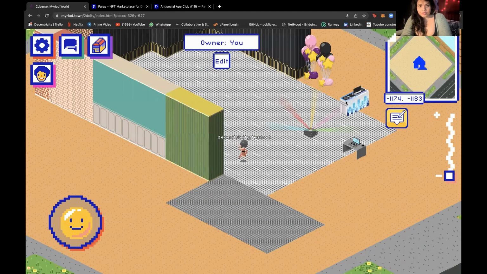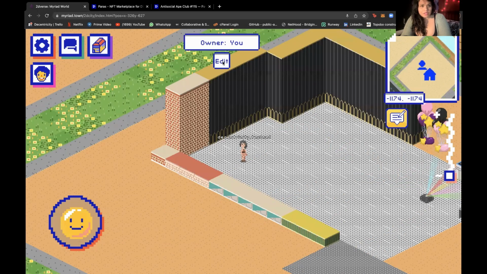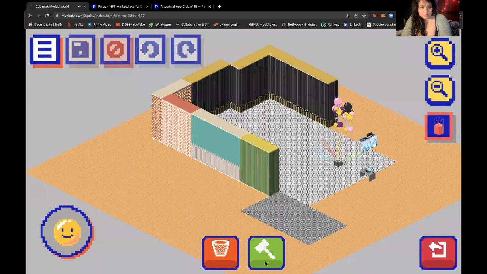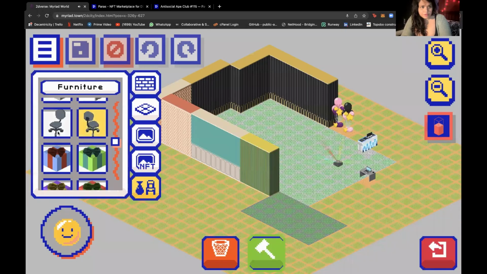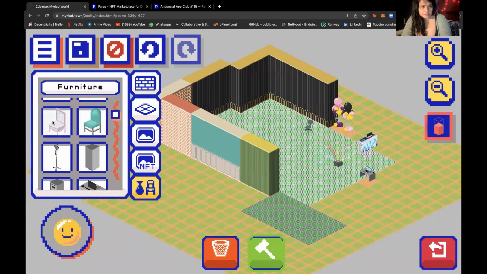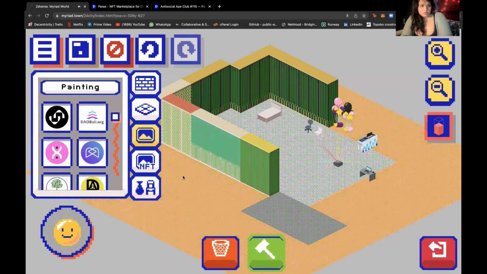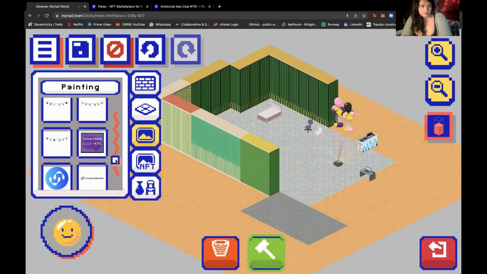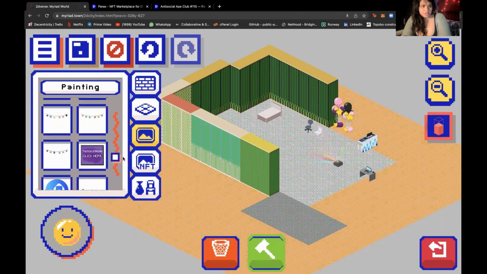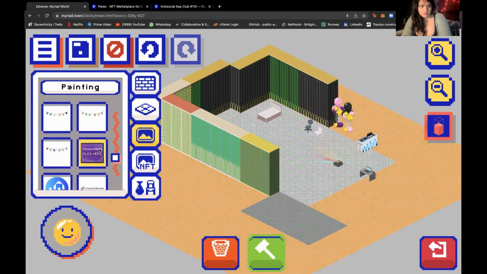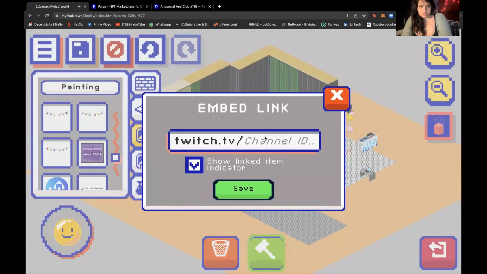Again, the floorings are also things that you can define as NFTs. So edit. You can add a few things, furniture. Furnitures are special objects that are functional most of the time. Chairs are functional. For example, you can sit on chairs. Beds are functional. You can lay on them. And you can also add images. There are preset images, we call them paintings. And there are some special ones, including a Twitch stream one. You can basically put a Twitch stream there. Press options and then embed your Twitch link.